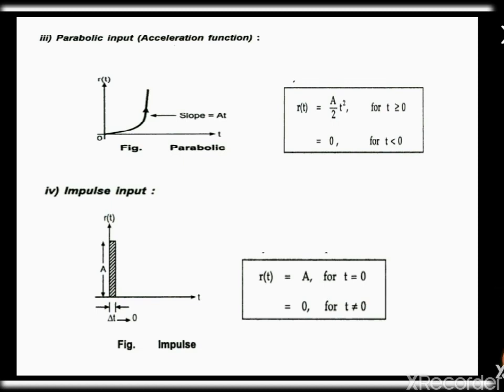Now we are going to see the impulse input. It is an input applied instantaneously with a very high amplitude as shown in the figure. It is a pulse whose magnitude is infinite while its width tends to 0. The area of the impulse is nothing but its magnitude. If its area is unity, it is called the unit impulse. Mathematically, it is denoted as R of t equal to A for t equal to 0. That is, when time is 0, then its value will be A. If time is not 0, then the R of t value will be 0.